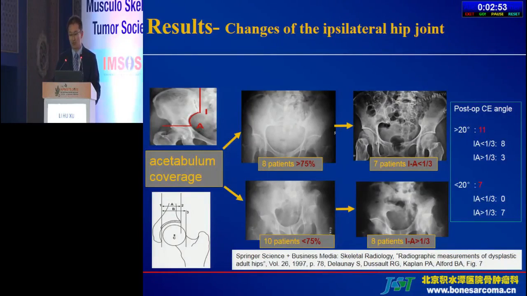For the post-operative C angle, 11 patients are over 20 degrees, and most of them, 8 patients, have less than 1/3 IED defect. And 7 patients have a C angle of less than 20 degrees, and all of them have an IED defect of more than 1/3.